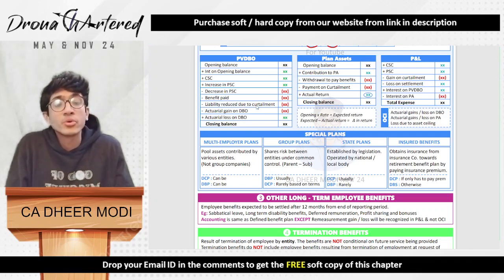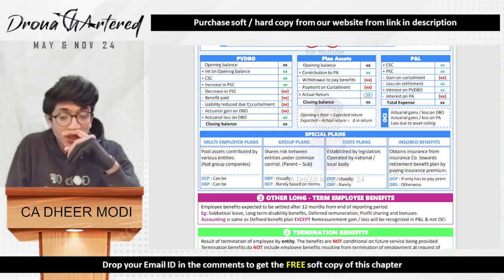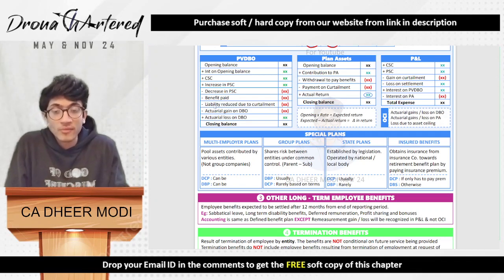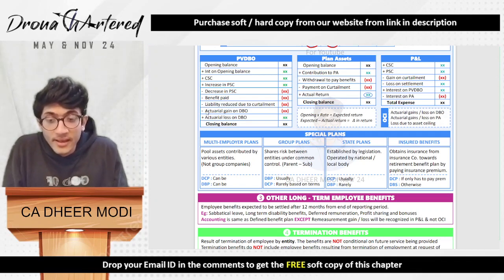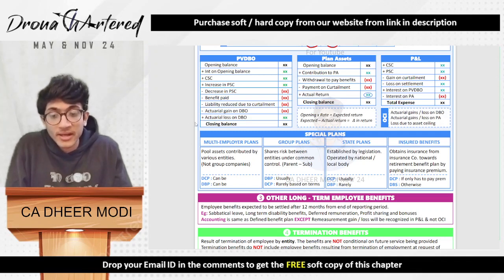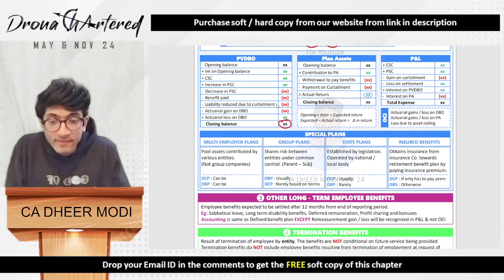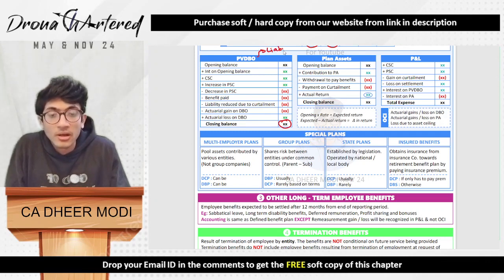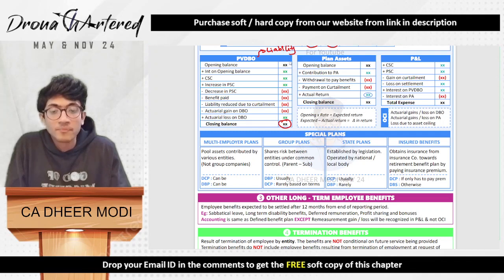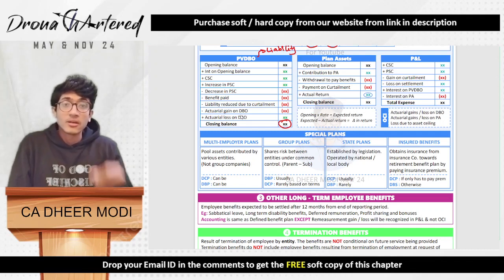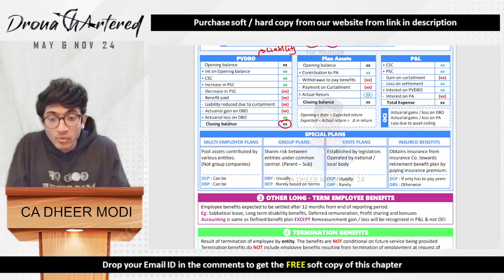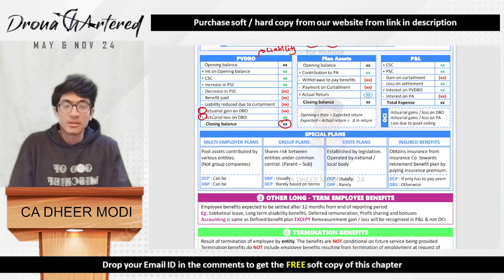Any liability reduced due to curtailment, that means the number of employees covered have been reduced, so that will be good for us, therefore it will be subtracted. Then any actual gain will be subtracted, and actual loss will be added, and this will be your closing balance. Now why is gain subtracted? Because this is nothing but a liability. So your liability will increase when you are having a loss. Therefore, on having a loss, this amount is being added. On having a gain, this amount has been subtracted.